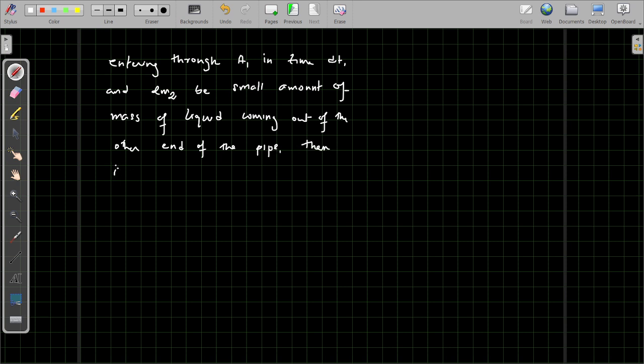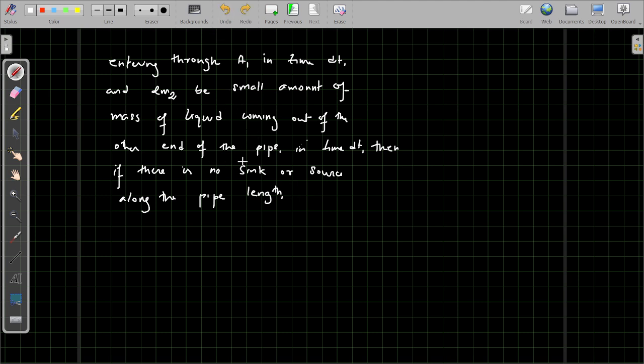then in that small time dt, if there is no sink or source along the pipe length, the mass of the fluid will remain the same. That is, dm1 will be equal to dm2.